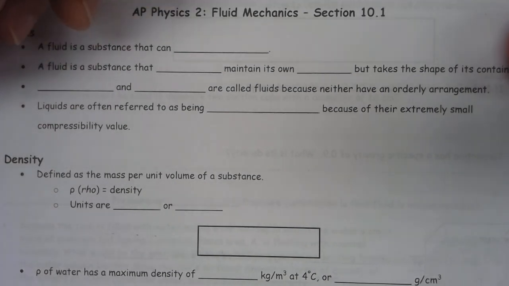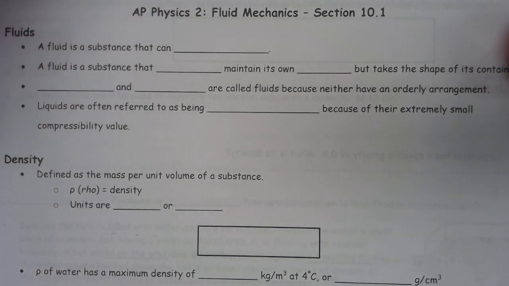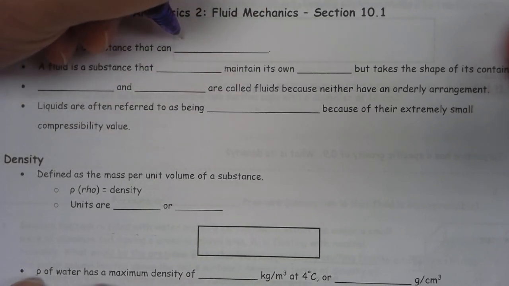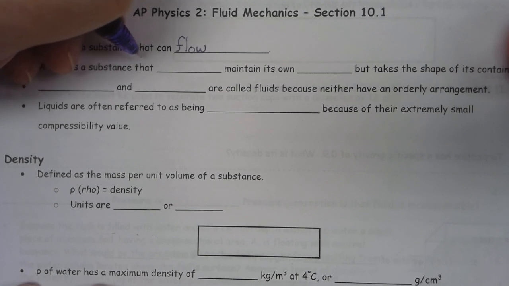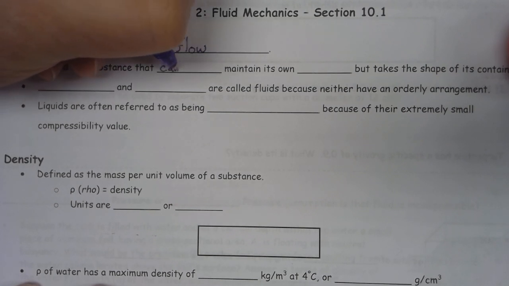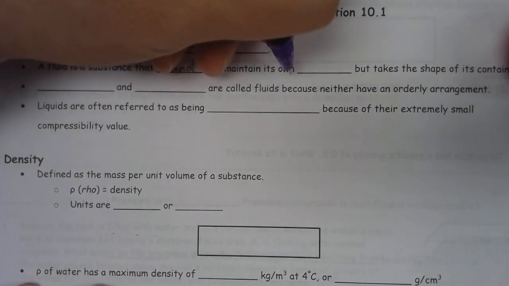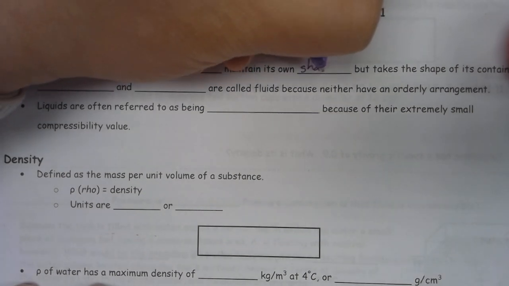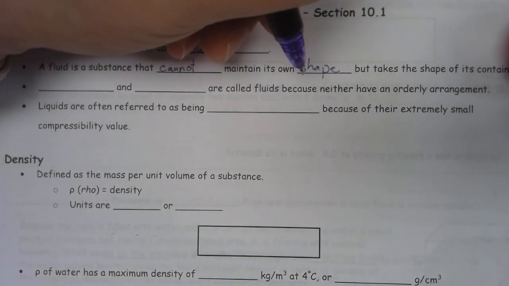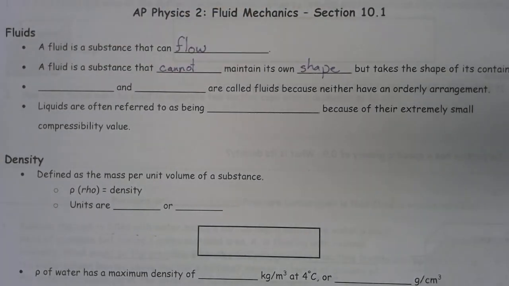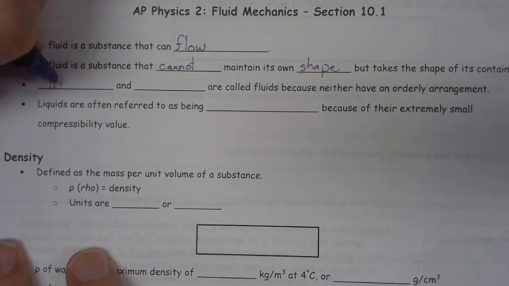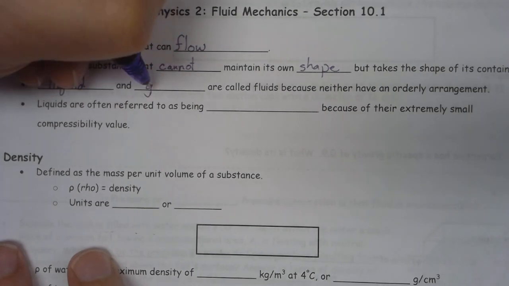Fluid. A fluid is a substance that can flow. A fluid is a substance that cannot maintain its own shape. Alright. So if it cannot maintain its own shape, what kinds of stuff are fluids? Liquids. Liquids? What else doesn't maintain its shape? Gases. Liquids and gases